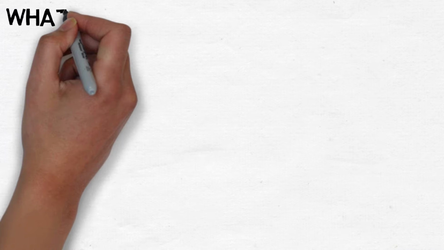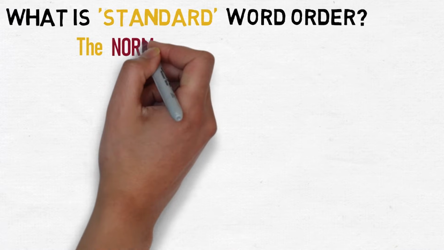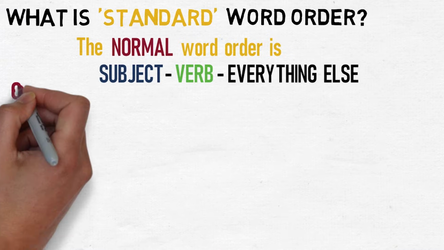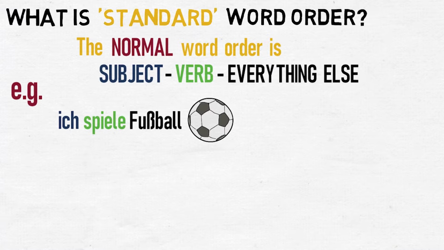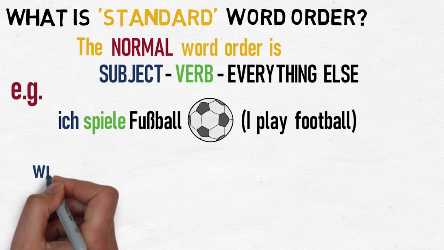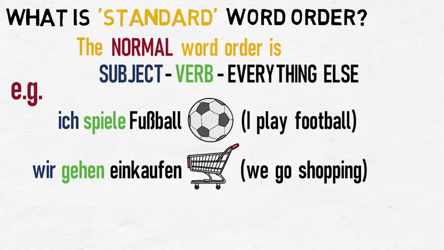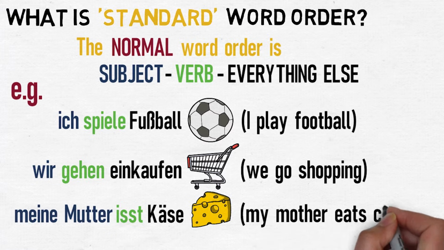To begin with, it's important to know what the standard word order in German is. The normal word order is subject, verb, everything else. For example, ich spiele Fußball. I play football. Wir gehen einkaufen. We go shopping. Meine Mutter isst Käse. My mother eats cheese.